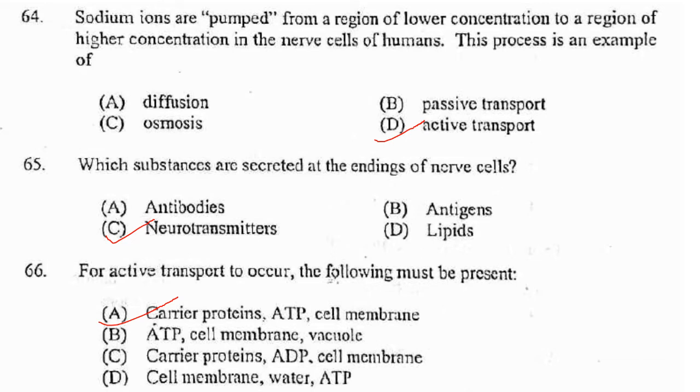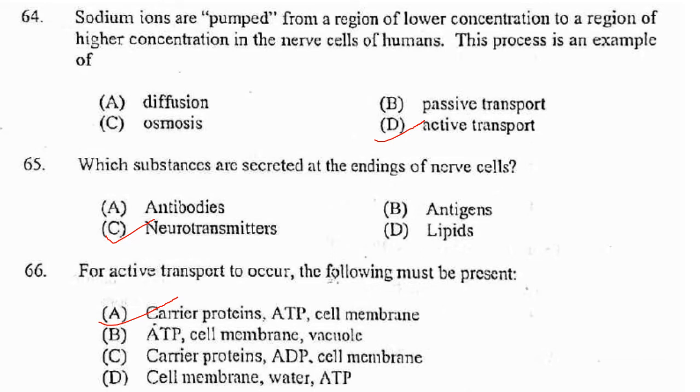Diffusion cannot be correct because diffusion is spontaneous and follows the concentration gradient from high to low. Then passive transport does not require the input of energy and only follows the concentration gradient. Similarly, in case of osmosis, it is the movement of water, not sodium. So answer is option D, that is active transport. Now next one. Which substances are secreted at the endings of nerve cells? That is neurotransmitters like GABA and acetylcholine.